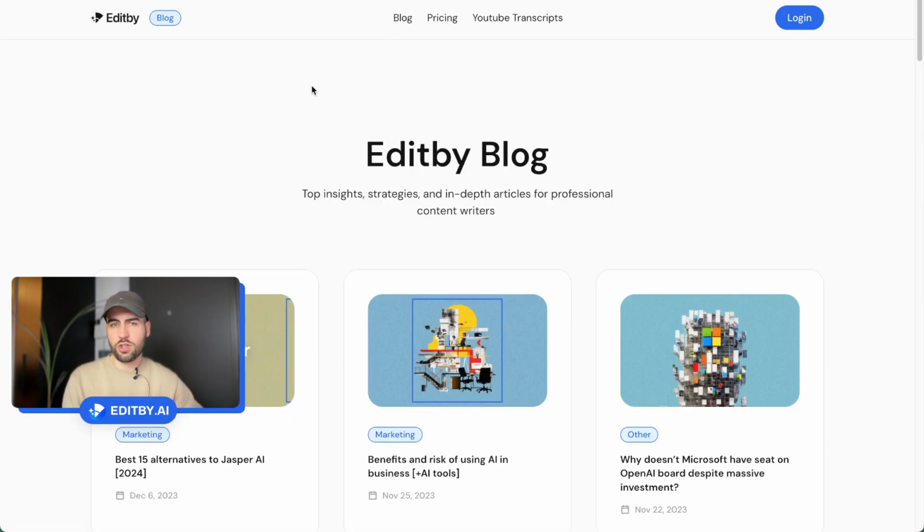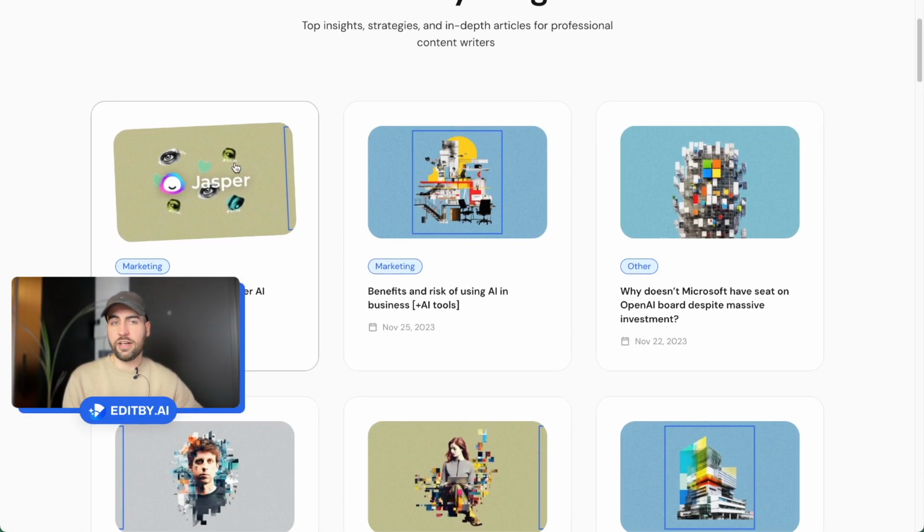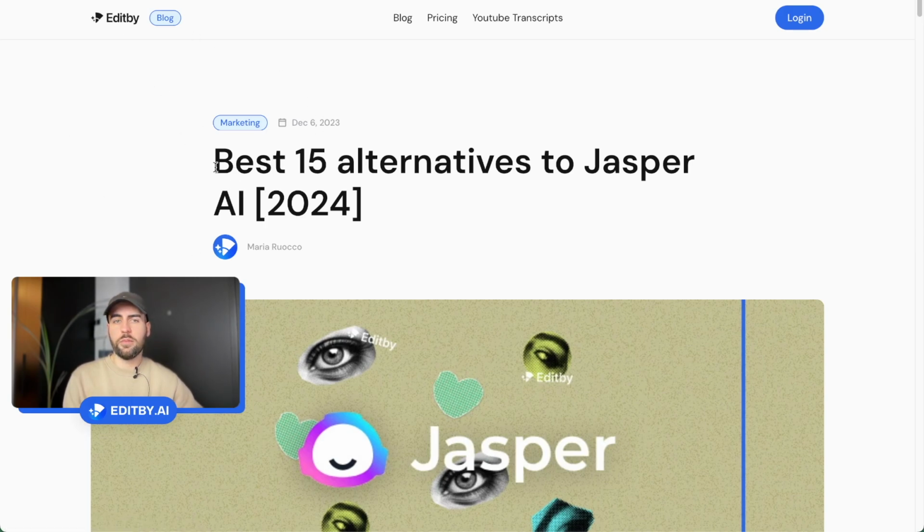If I go to a blog and open an article, here I have "Best 15 Alternatives to Jasper AI." Which is the keyword here? Alternatives to Jasper AI. This is a keyword we can create content for and try to rank, but it has a lot of possible keywords that we could use.